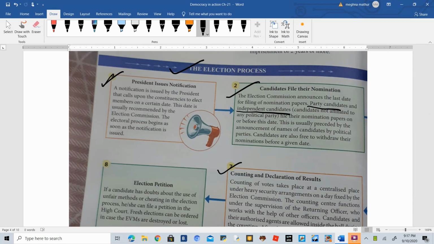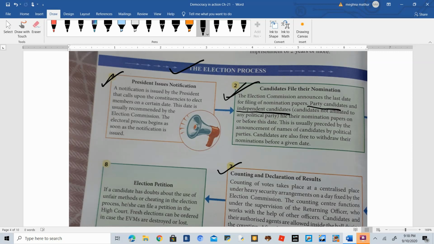After the 5 years have expired, it is the duty of the president to issue the notification to the Election Commission of India to tell them that fresh elections have to be held, in order to fill the vacancies in the constituencies. The date is recommended by the Election Commission, but finally decided by the President of India. So this is the first step, in which the notification is issued by the president in order to start the election process. Okay.